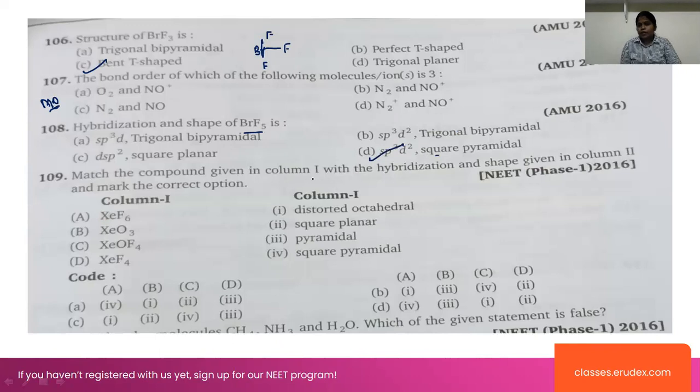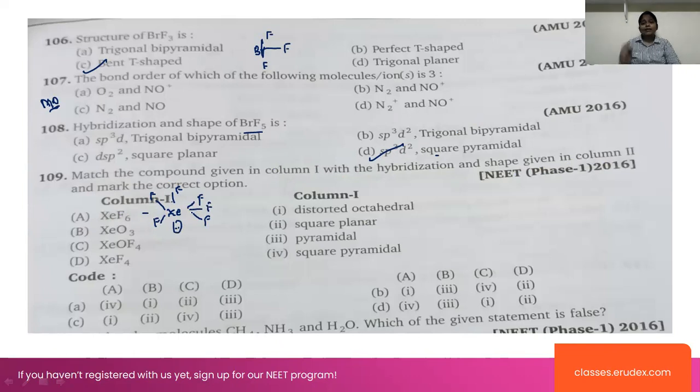Next one, match the compound given in column 1 with the hybridization and shape given in column 2 and mark the correct option. XeF6. In this case of XeF6, fluorine, fluorine, fluorine, fluorine, and fluorine. One lone pair is present, because 1, 2, 3, 4, 5, 6.